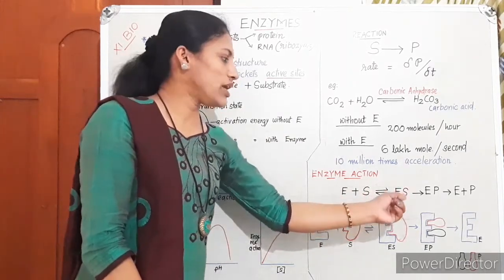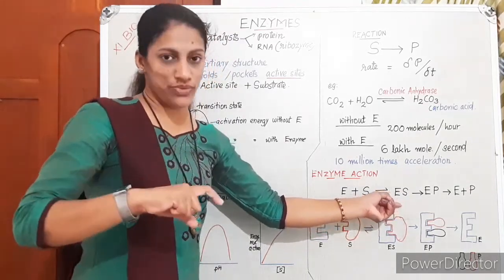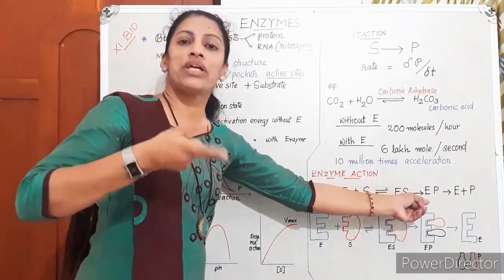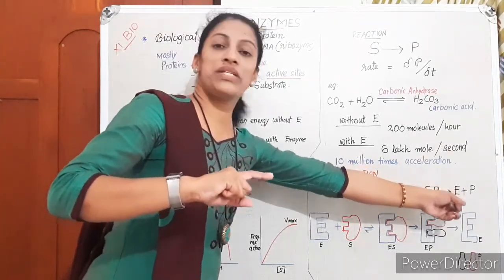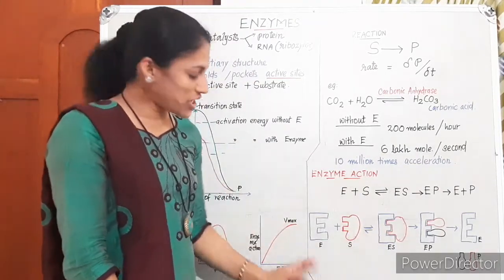Enzyme plus substrate gives an enzyme substrate complex. This is short-lived. It immediately gives a very short-lived enzyme product complex. Then that is split into enzyme and products. It is given in a cartoon representation here.